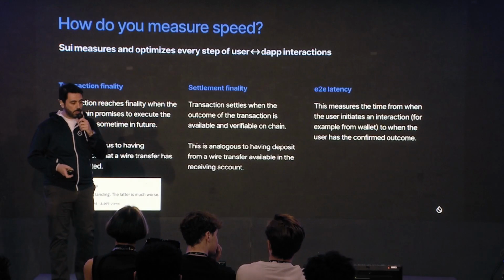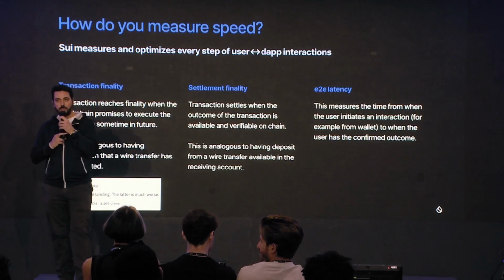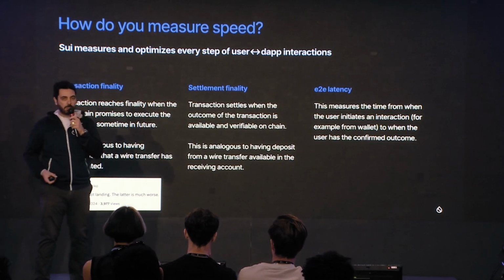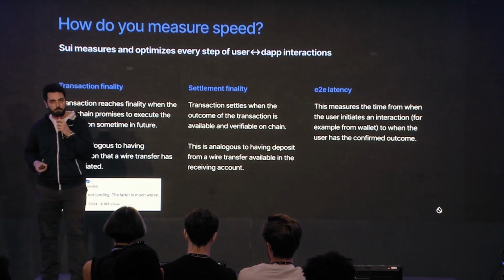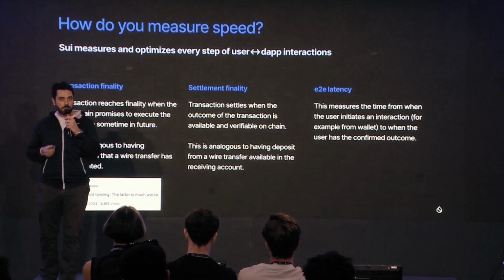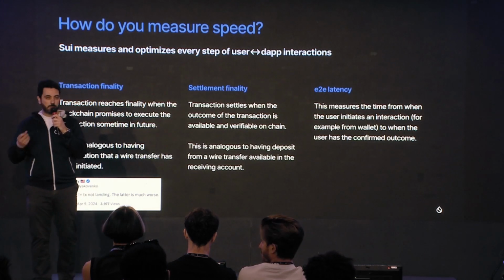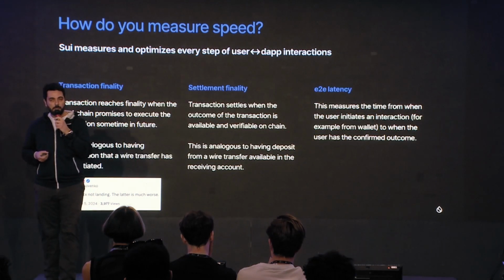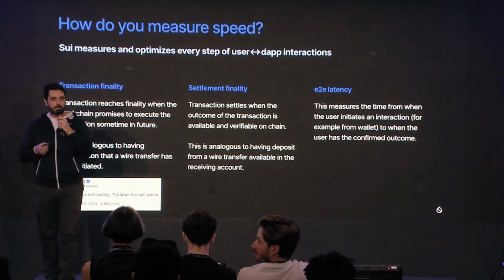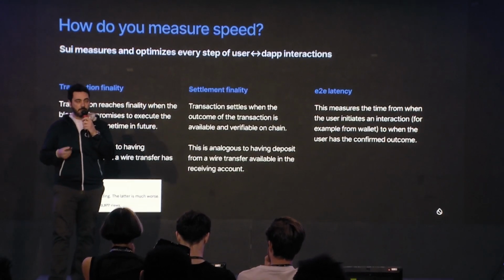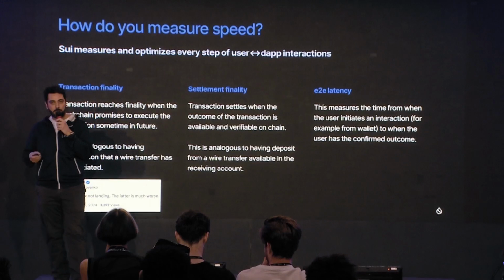So, quick overview. How do we think about speed? The most important metric is the end-to-end latency of the user, the latency that the user perceives. But from an engineer's perspective, we also care about something you have probably heard, the term finality. And in Sui, we break down finality into two subcategories: the transaction finality and the settlement finality, and both matter here.